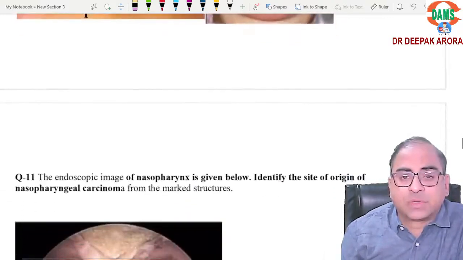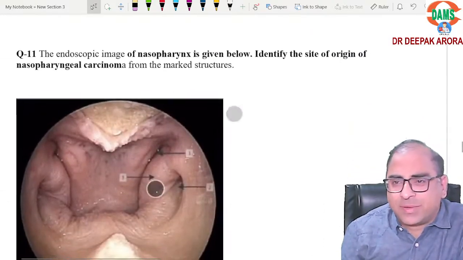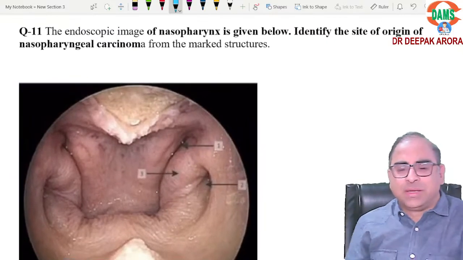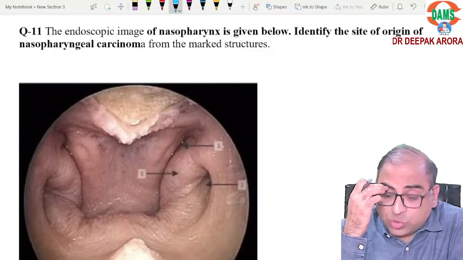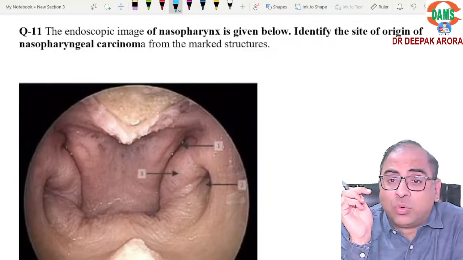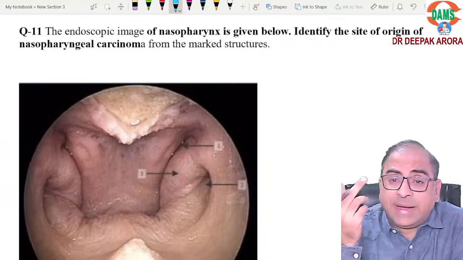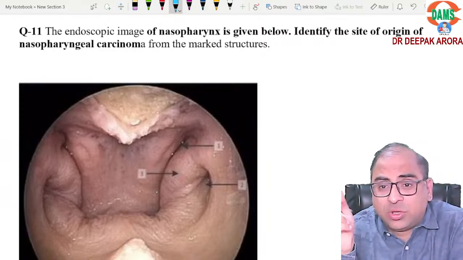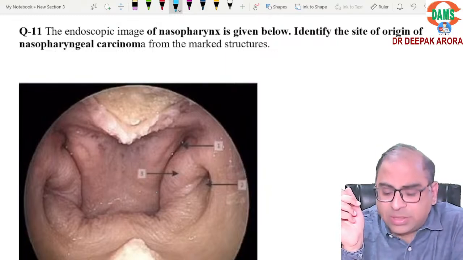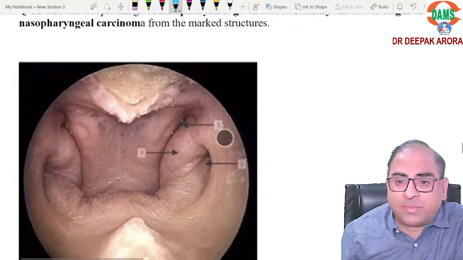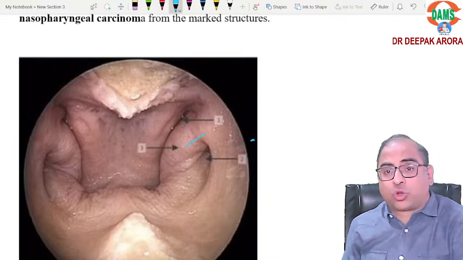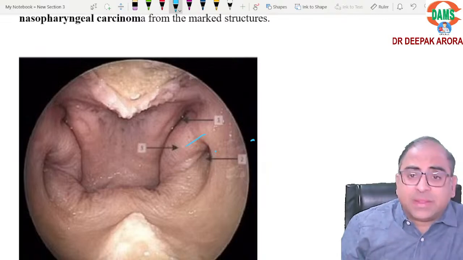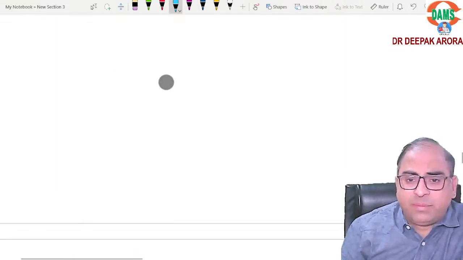Done. Coming to the next one, again a very favorite question for the last 2-3 years. Every examiner is asking this MCQ. The examiner is showing you an endoscopic view and asking you to identify the site of origin. Now you tell me, where is the site of origin? Tell me, any student? This is my ET tube. Behind the ET tube there is a bulge, the torus tubarius, and behind that there is the fossa of Rosenmuller. I will be showing you the slide.